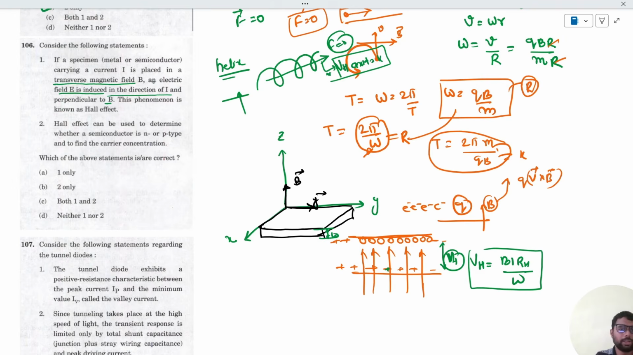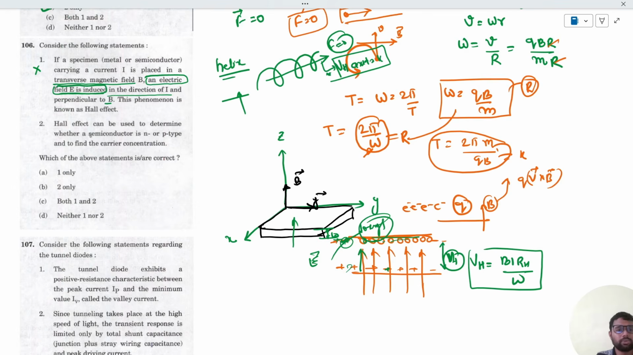So in the question, it is saying that an electric field is induced in the direction. An electric field is not induced; a potential difference is created, and when the potential difference is created, then an electric field is induced. But the potential difference is created. Why is the potential difference created? Due to the Lorentz force. It is not that the Lorentz force generates an electric field. The Lorentz force creates the potential difference because it pushes the charged particles to the upper edge. So this statement would be wrong. An electric field is not induced. Charged particles are being pushed, due to which a potential difference is induced.